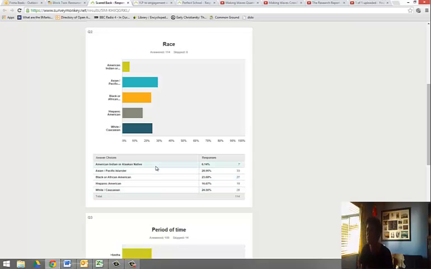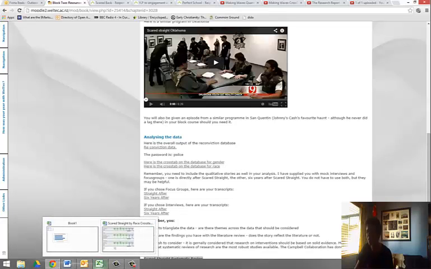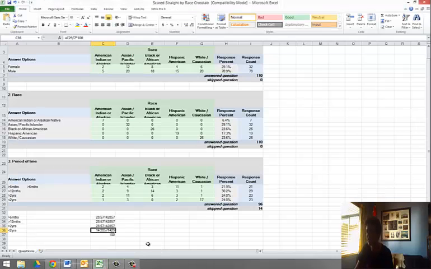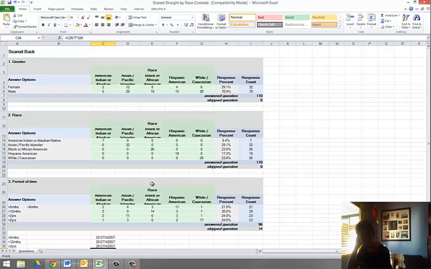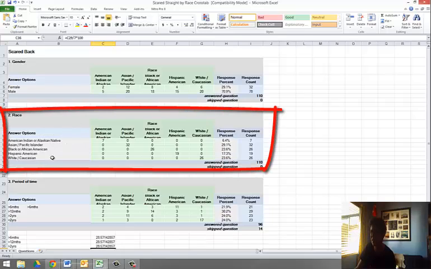And we need to then do cross-tabbing to get that. Cross-tabbing means we need to look inside the boxes. So you'll find here you've got 2 cross-tabs, one for gender and one for race. We'll just look at one of those cross-tabs now. This is the race cross-tab. And we know that it's race because when we look at this row, the column up here, we've got race here and we've got race here.